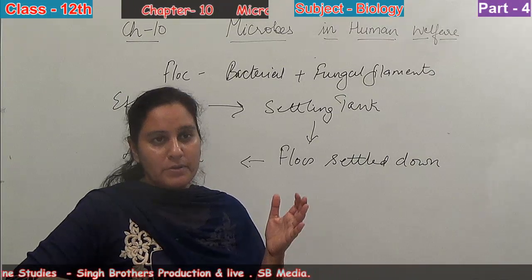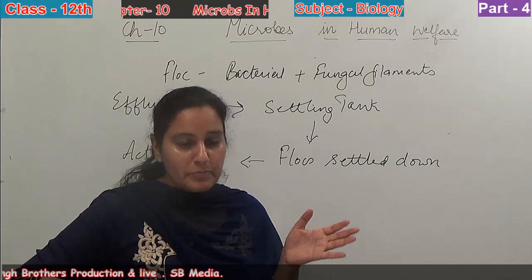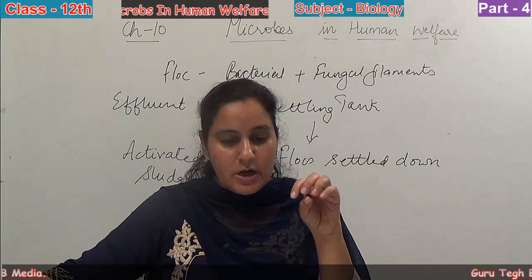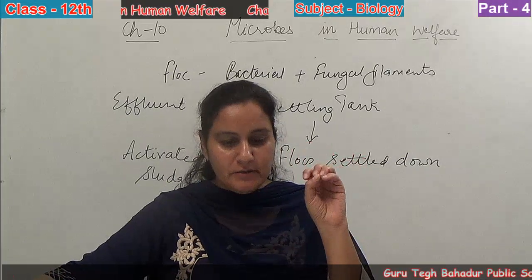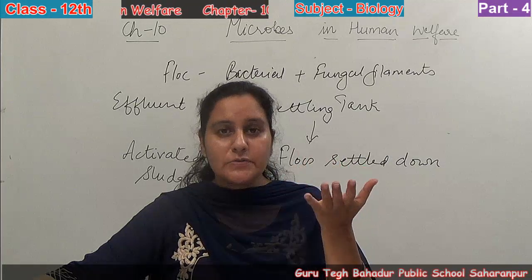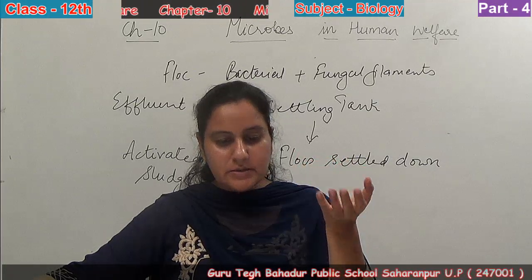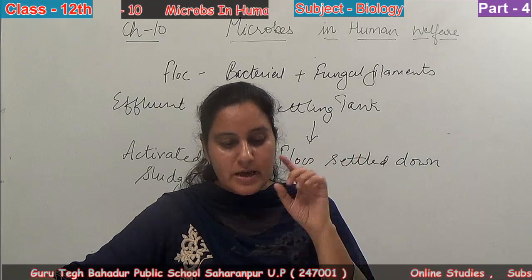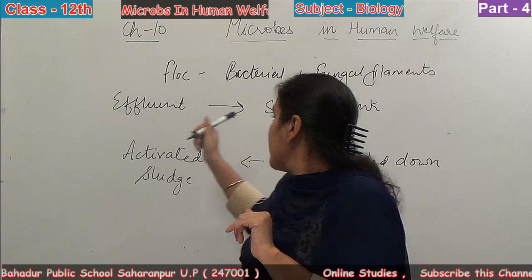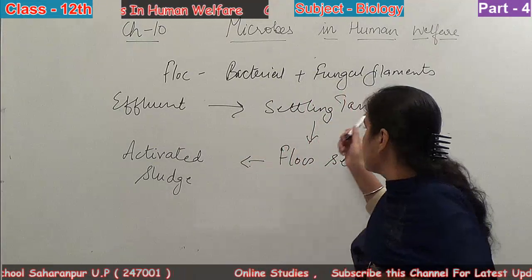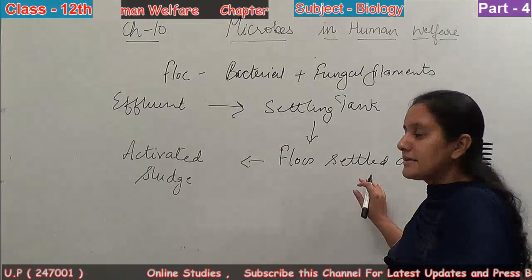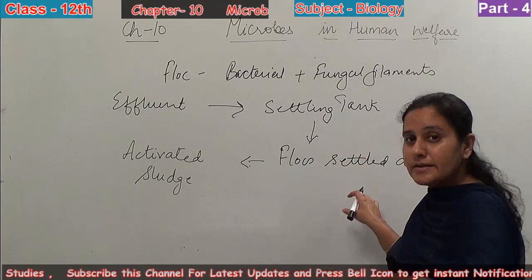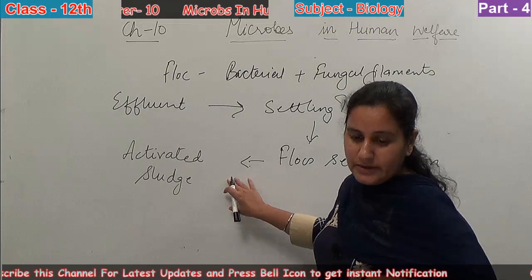What is BOD? It is basically biological oxygen demand, the amount of oxygen required by the bacteria to oxidize all the organic matter present in the effluent. When the oxygen demand decreases, the organic matter decreases, and the pollution decreases, then this effluent is passed to the settling tank. After it goes to the settling tank, the flocks settle down and form activated sludge.